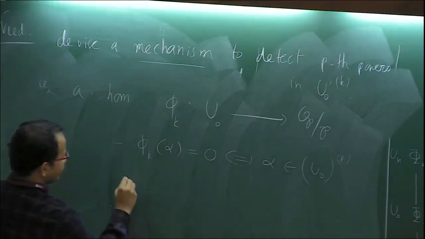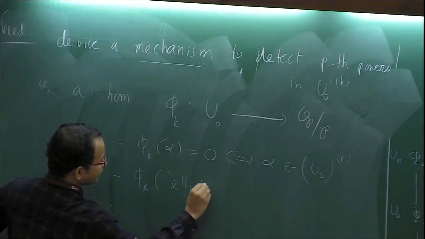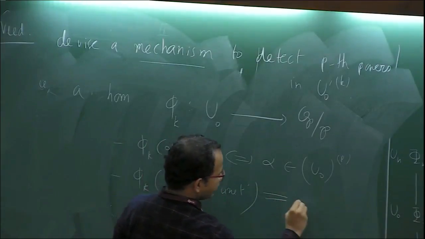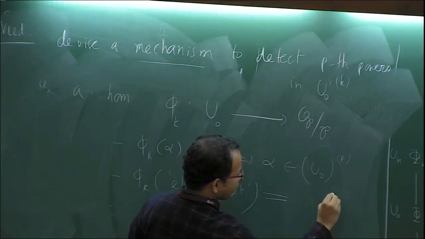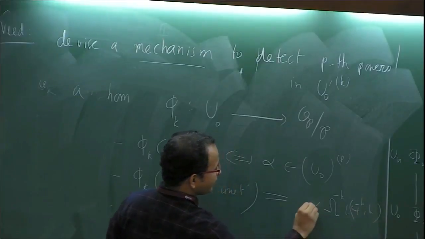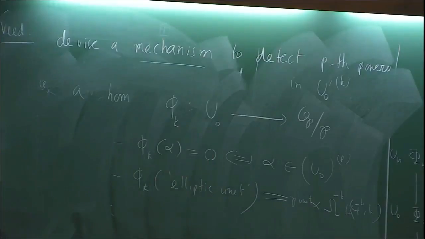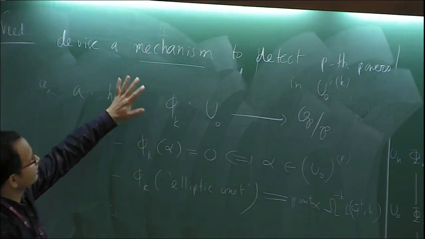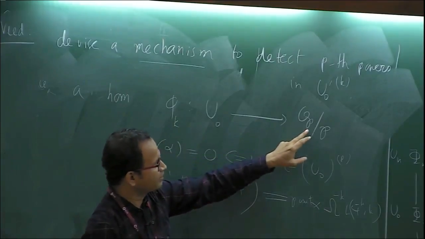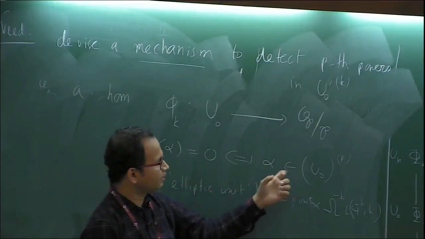Secondly, and more importantly, phi k of an elliptic unit should be expressible in terms of the L values. It will be like omega minus k L phi times some p unit, some factor. So this will certainly serve the purpose, because we need a homomorphism from U0 to this such that it is 0 if and only if the unit is a pth power.